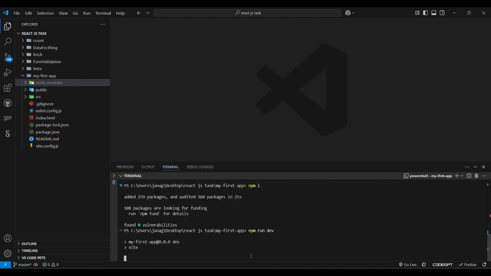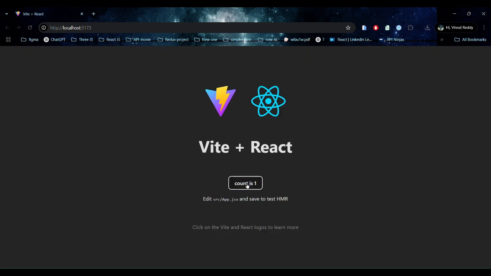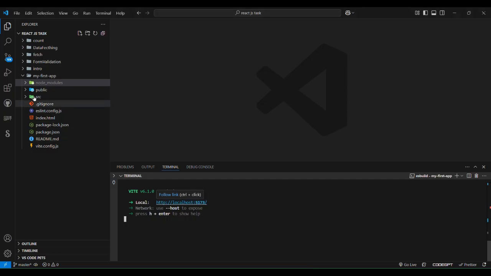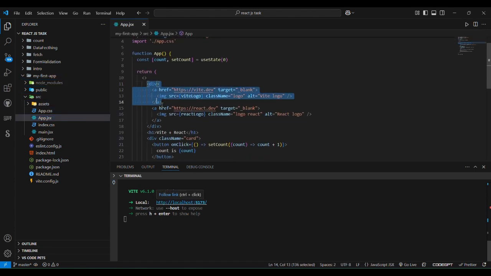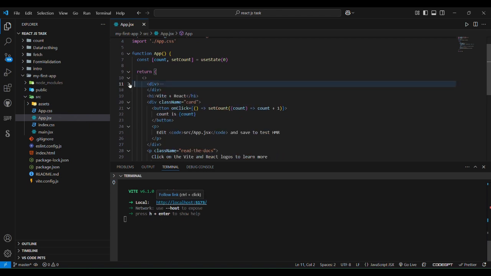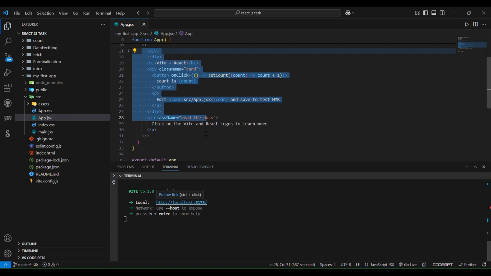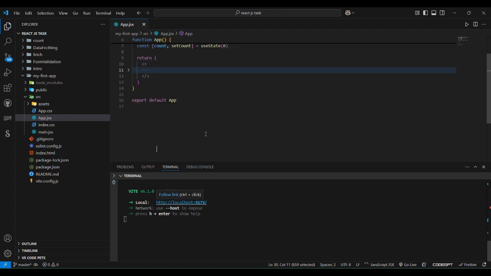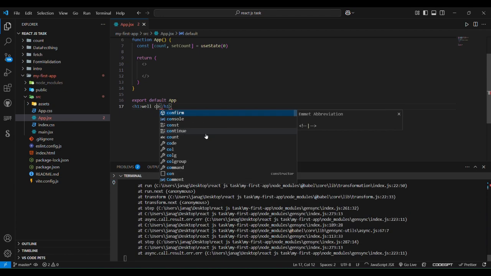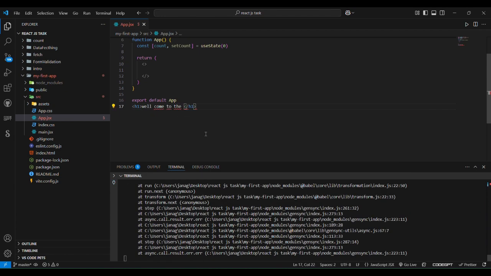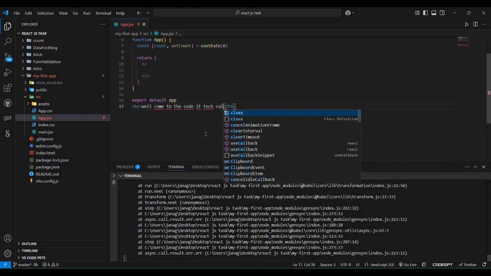Now npm run dev. I'm running my app successfully. Here is my app. I can change one thing here. Come and select this app, and we can comment out all those things. Cut the H1 and write: Welcome to the Code IT Tech class.